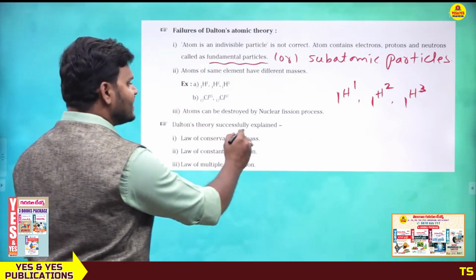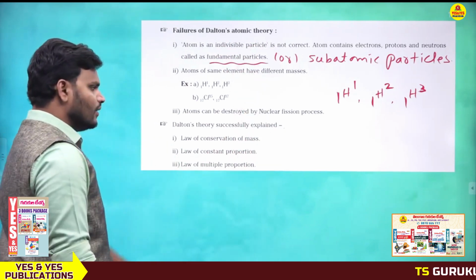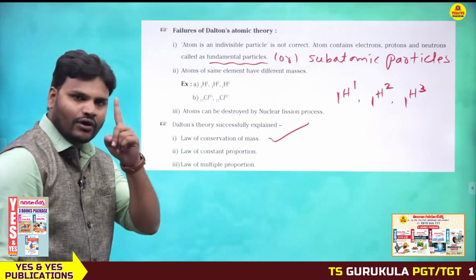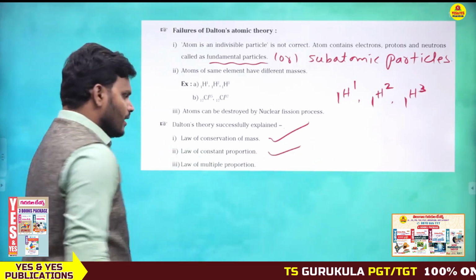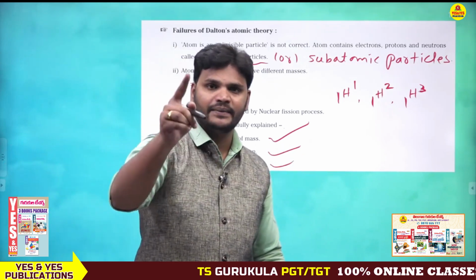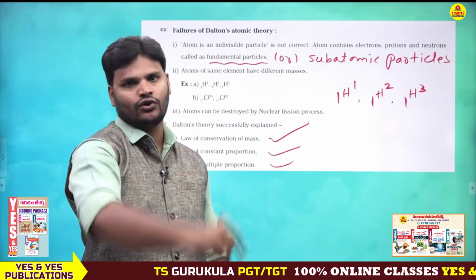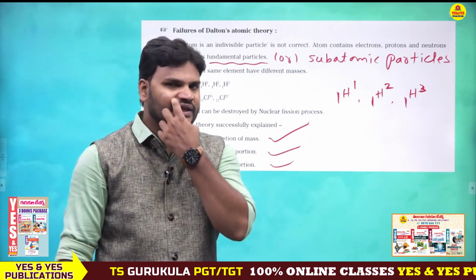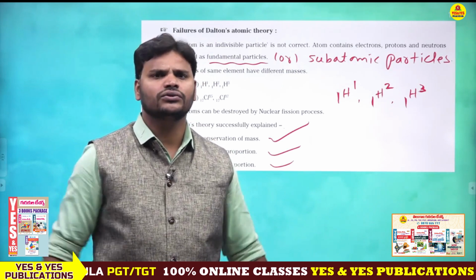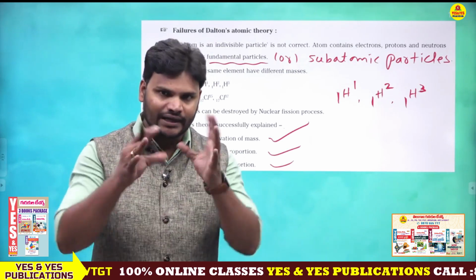Dalton's theory successfully explained the law of conservation of mass, law of constant proportions, and law of multiple proportions. Just go through the acids, bases and salts topic. In that topic I have explained it in the stoichiometry videos. Go through the stoichiometry videos and you will get clarity.